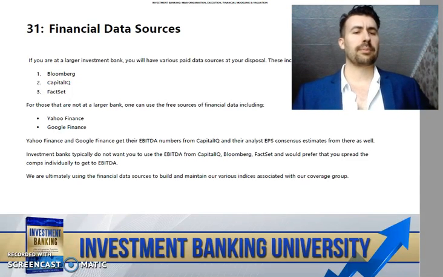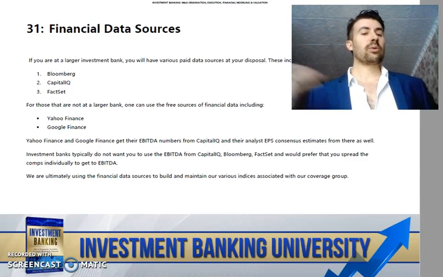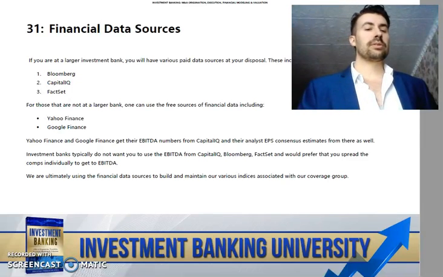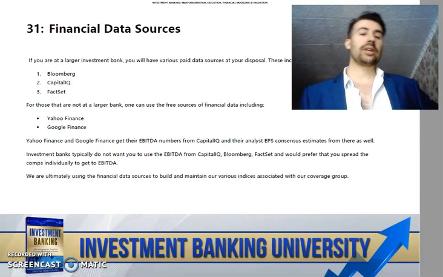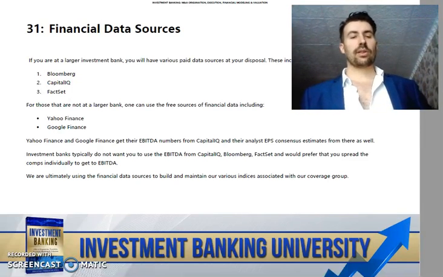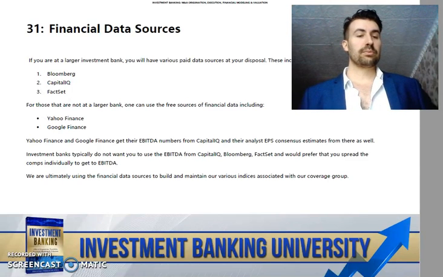And now we're going to talk about financial data sources that we're going to be using to actually build the index and to track changes in the index. So if you are at a larger investment bank, you are going to have various paid data sources at your disposal. These include Bloomberg, number 1, Capital IQ, number 2, and FactSet, number 3.